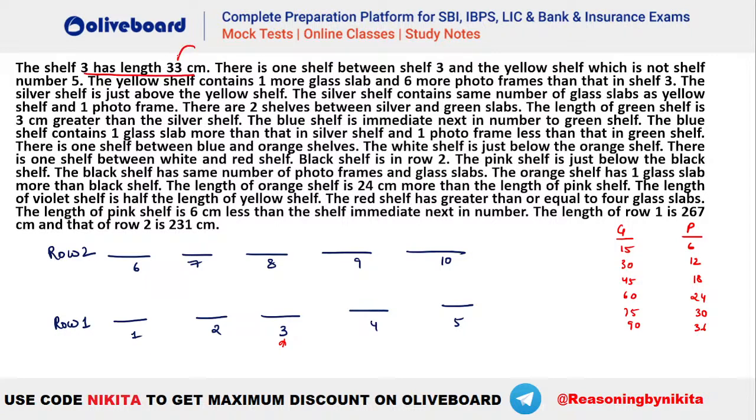So let's say shelf number 3 has a length of 33 centimeter. Now, how do we have a total of 33 centimeter, guys? 33 centimeter has to be a combination of some glass slabs plus some photo frames. Can you tell me what should be the arrangement to have 33 centimeter? Which two numbers can give you 33 here? You can see 30 plus 6, not possible. 15 plus something, is it possible? If we take one glass slab here, we can have three photo frames also, right? So one glass slab plus 3 photo frames will be the combination here, 15 plus 18, isn't it? So shelf number 3 has a length of 33. That means this one will be how much?